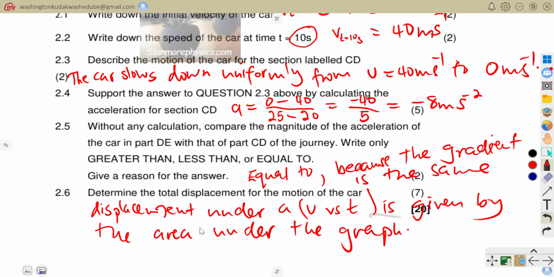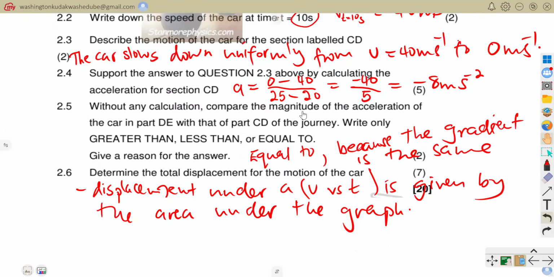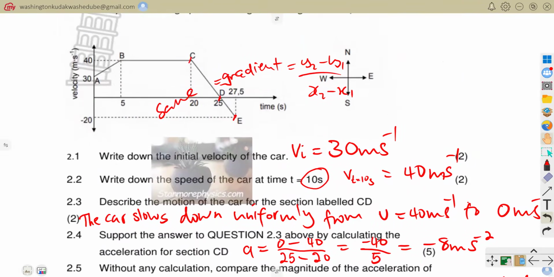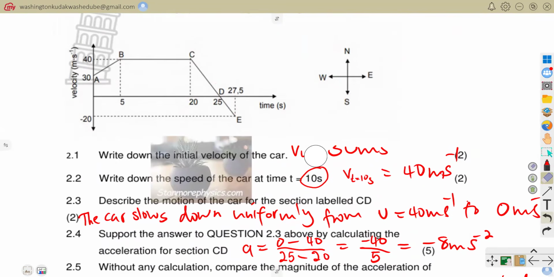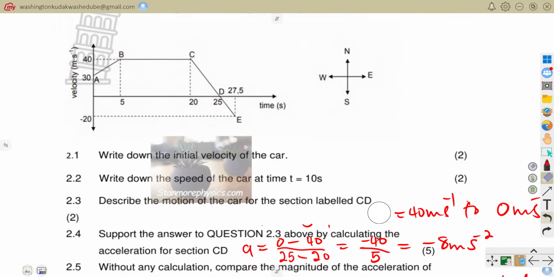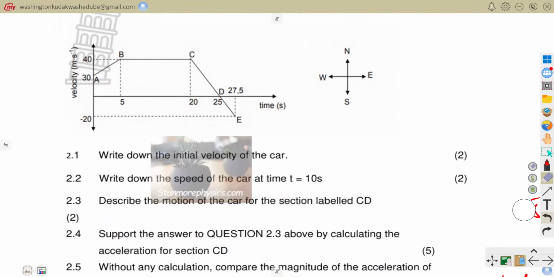So what we need to do here, if we are going to calculate the total displacement, we need to calculate the total area under the graph of that velocity time graph. So how are we going to calculate the area under this velocity time graph? We're just going to divide our graph into different parts so that we can name the shapes of those parts. Once we name those shapes, we will be able to calculate the total displacement.